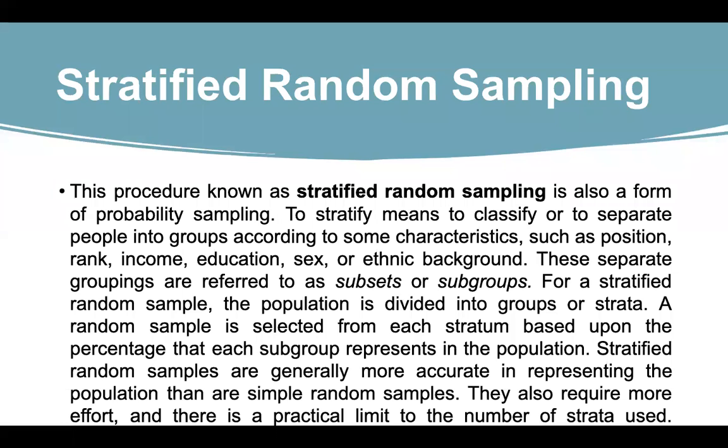So one type of random sampling is stratified random sampling. This procedure is known as stratified random sampling because you are dividing the entire population into different strata. For example, I want to study how comfortable you all are to pay the fees, because many students express that we have some issues with the fee part of it.